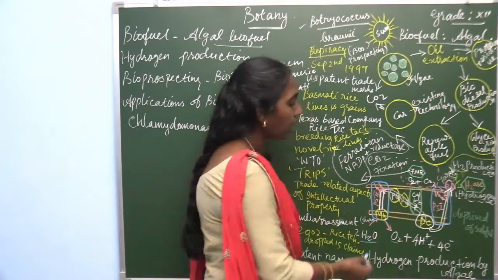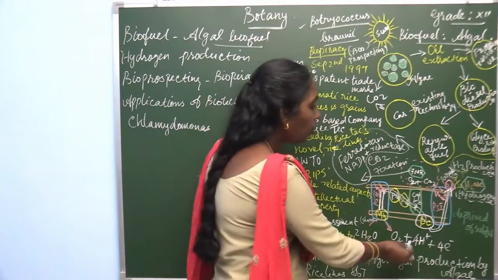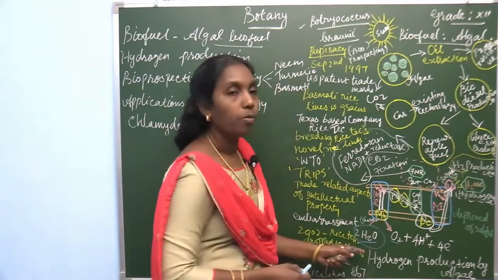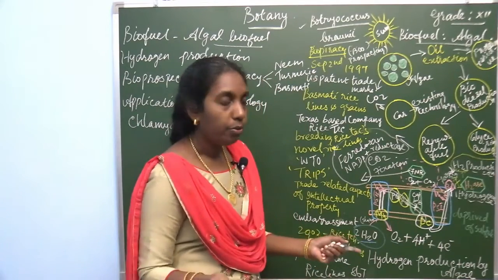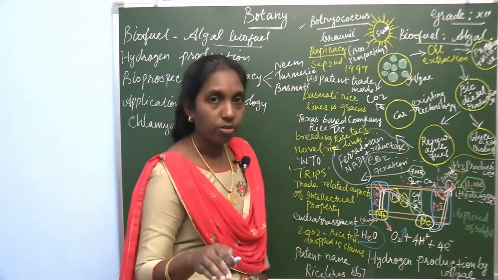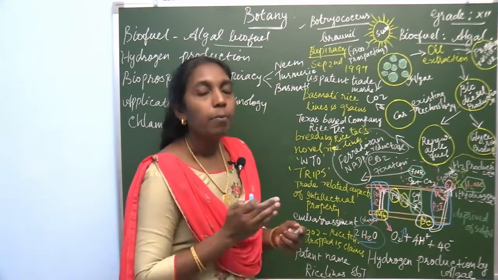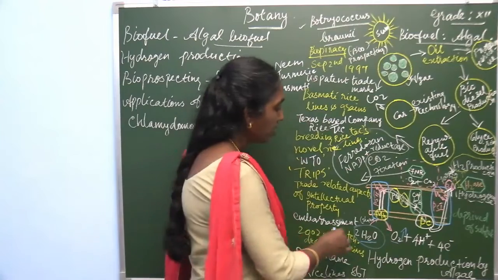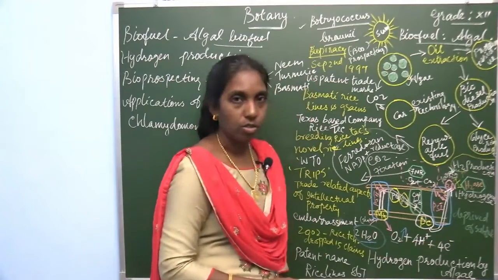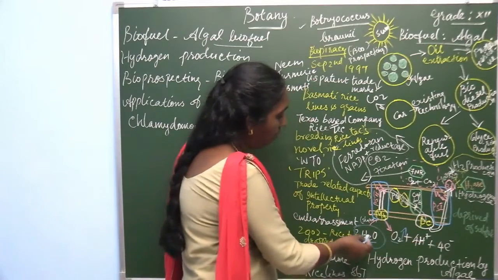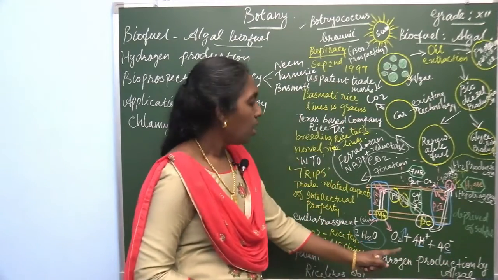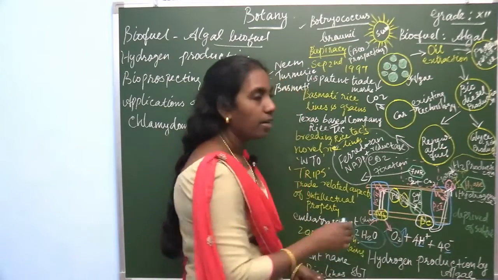The number of protons is equal to the number of electrons: 4H+ and 4e-. During photosynthesis, oxygen is evolved by this splitting, photolysis. So, water is split into protons and electrons, and oxygen is released.